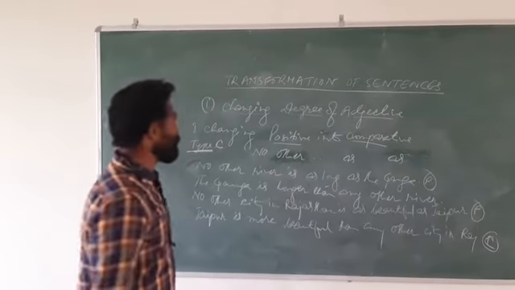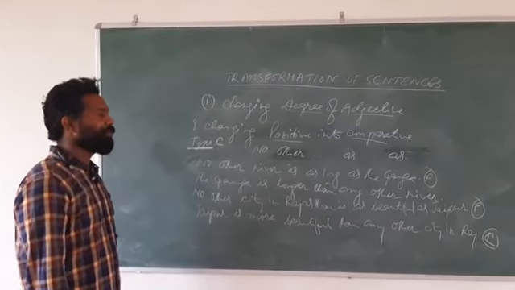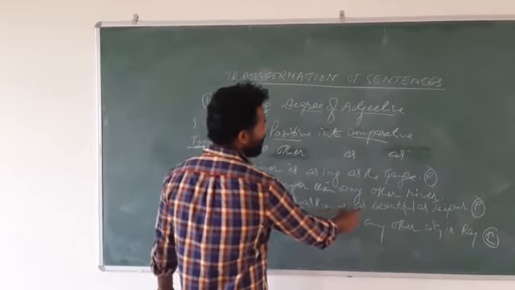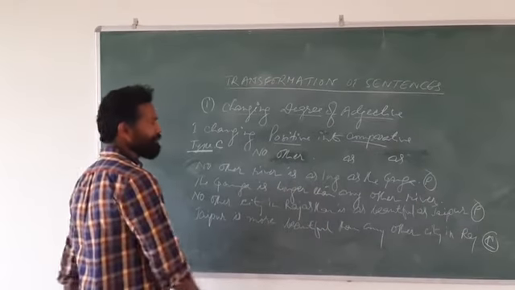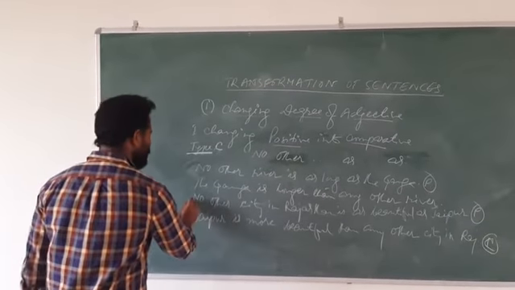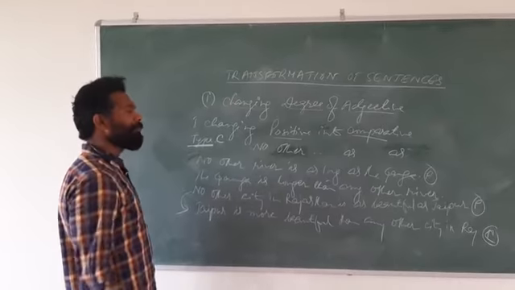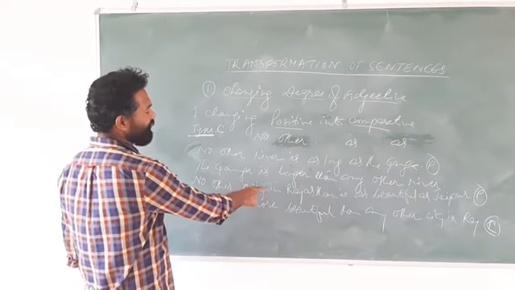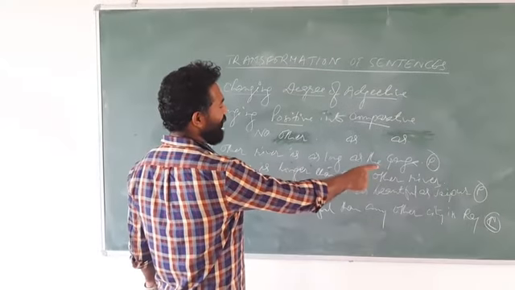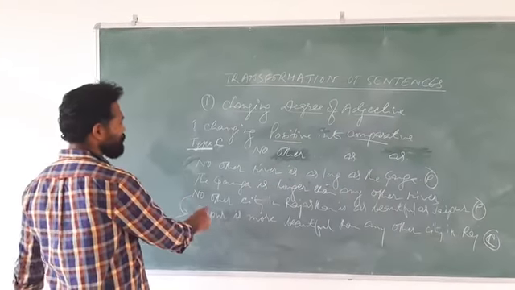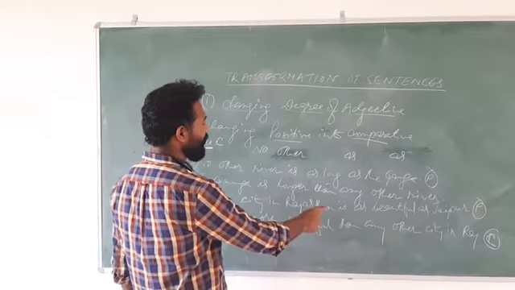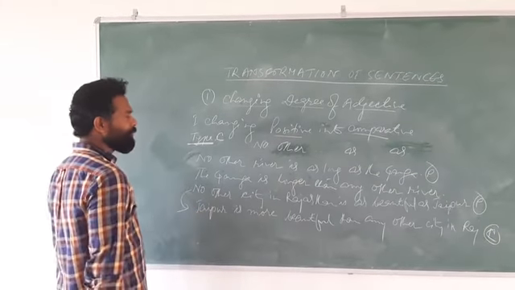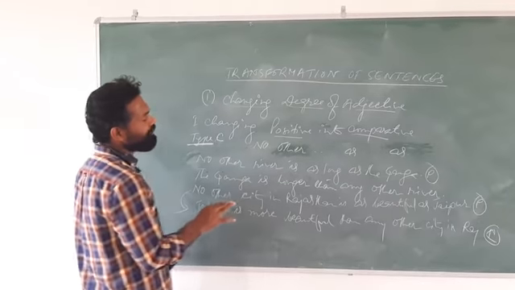So this we are doing. This is called transformation of sentence. The sentence, no other city in Rajasthan is as beautiful as Jaipur, is in positive. We have changed this sentence into comparative, but the meaning is the same. Both sentences mean the same, but we have written them in different degrees.